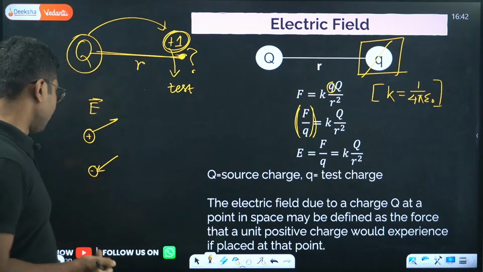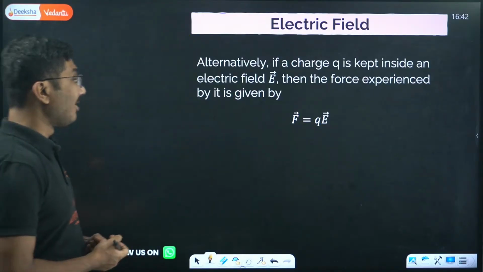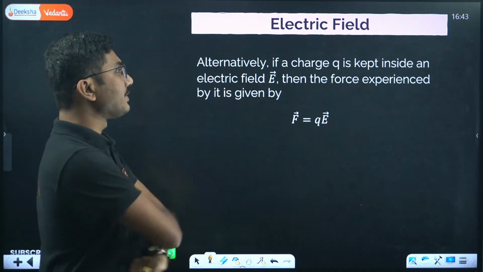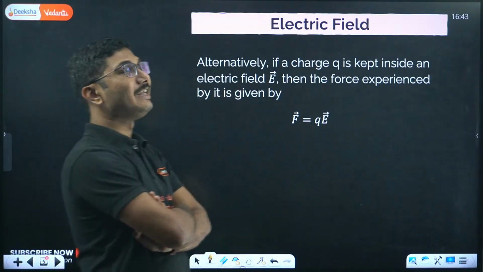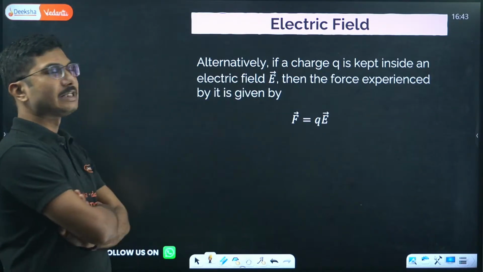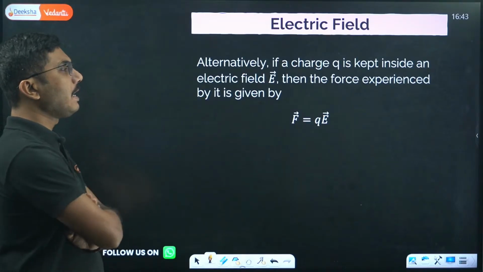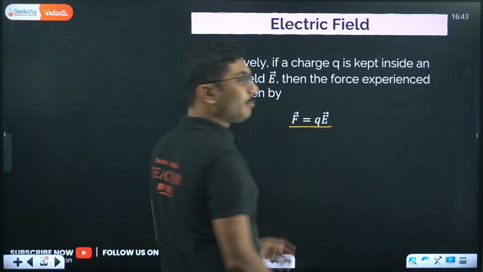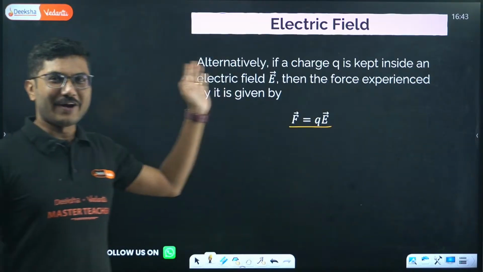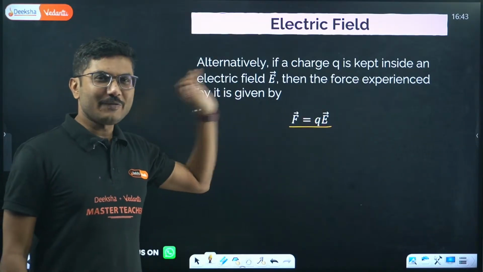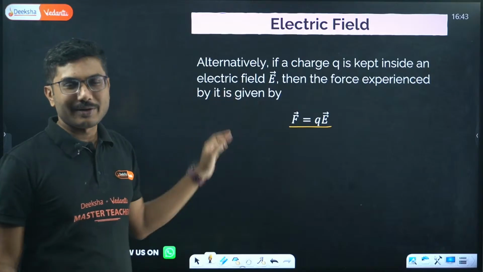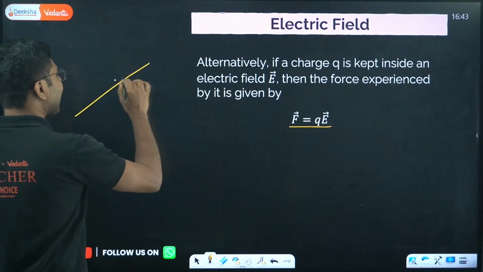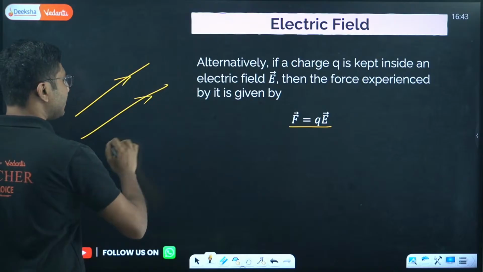It has a direction. Now alternatively, if a charge small q is kept inside an electric field E, then the force experienced by it is given by q into E. So from force we defined electric field, and from electric field we are coming back to force, because in some cases we do not know exactly what causes the electric field.